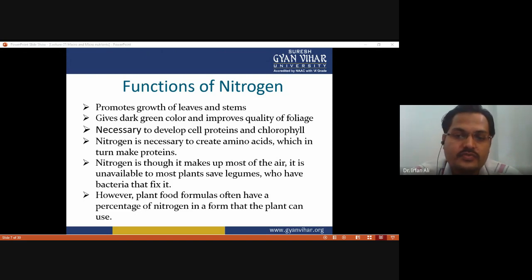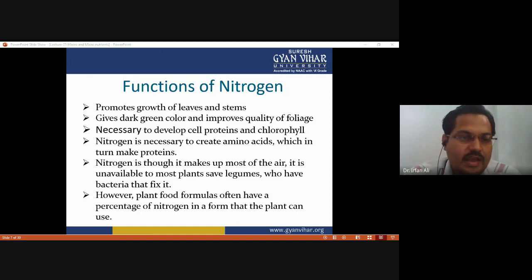Some bacteria are present in the root nodules of leguminous plants, due to which they can absorb atmospheric nitrogen and convert it into an inorganic form. You know that a plant can absorb only the inorganic form of nitrogen, so when it is converted into nitrates, the plant can absorb it.